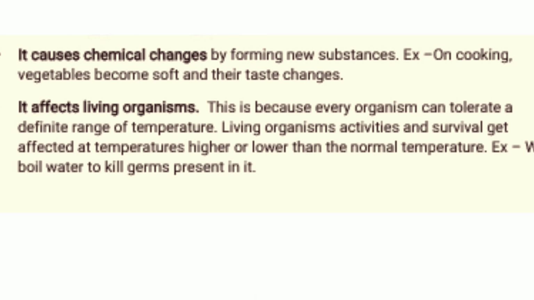Heat also causes chemical change by forming new substances. For example, when we are cooking vegetables, they become soft and there is a change in their taste. So it is a chemical change. By absorption of heat energy from the sun, carbon dioxide and water are converted into glucose, which is the food for the plant, that is, photosynthesis. It is a chemical change due to sunlight.